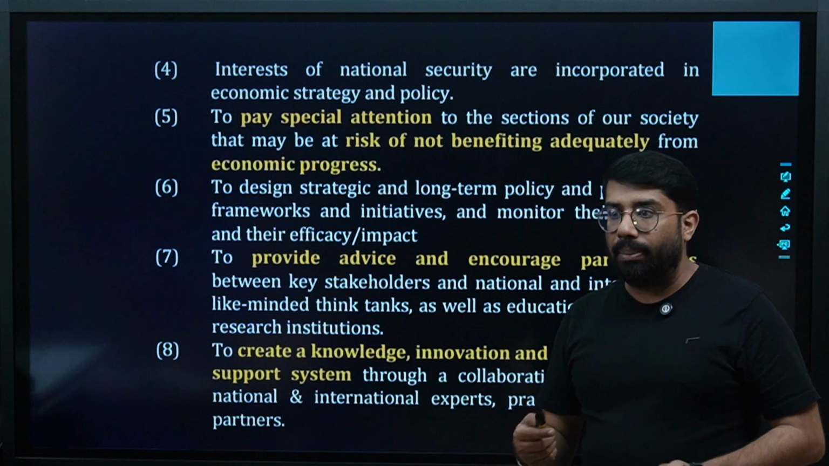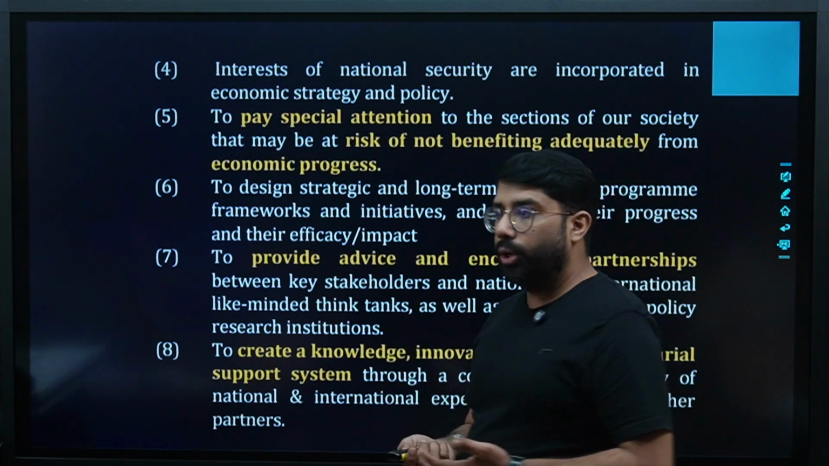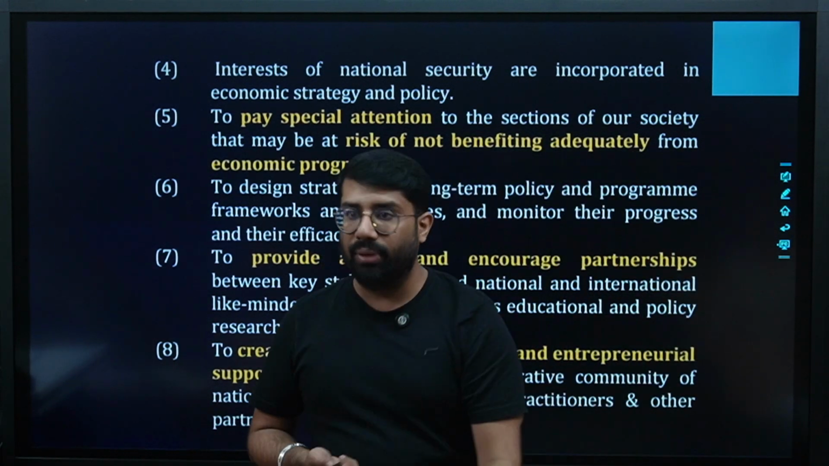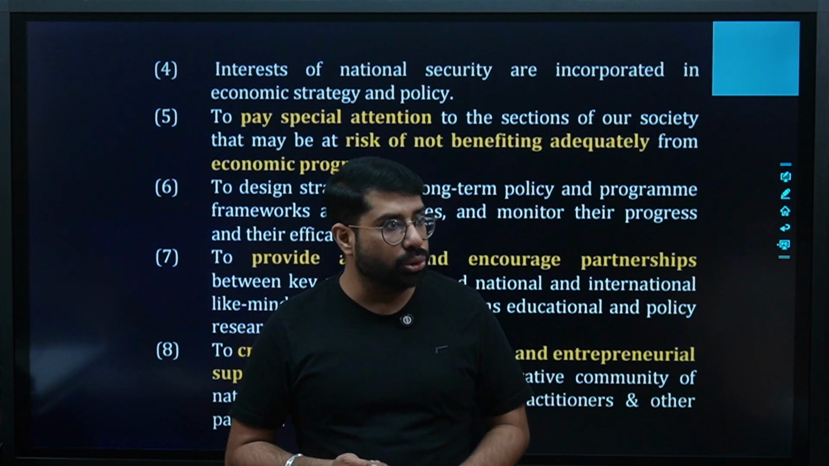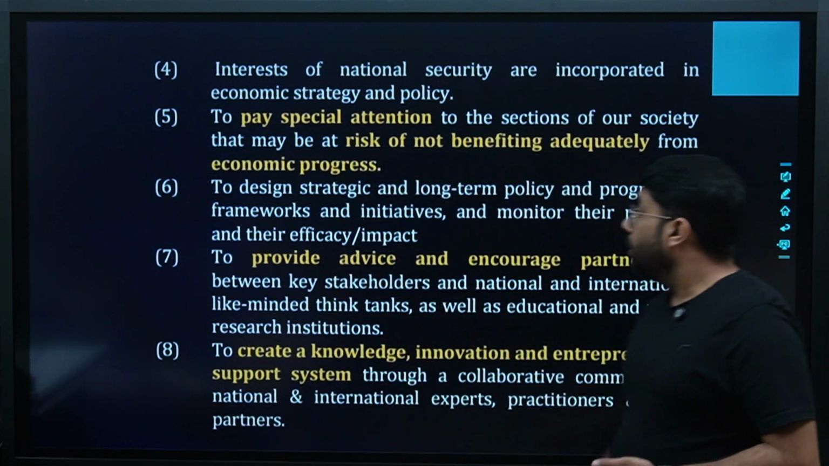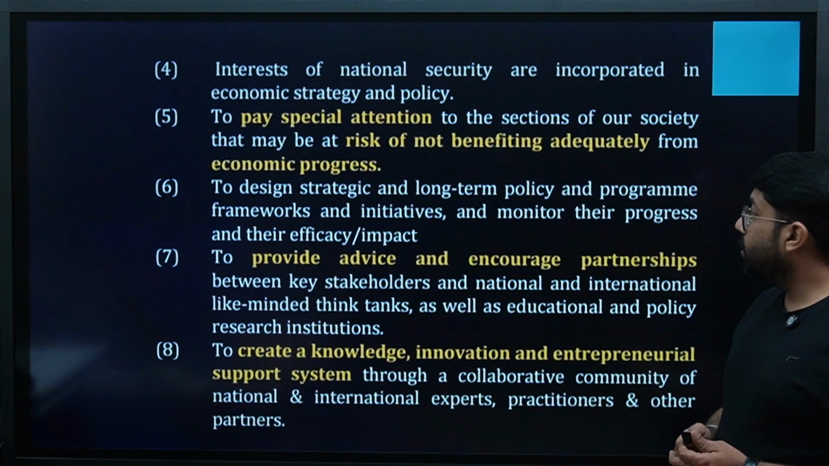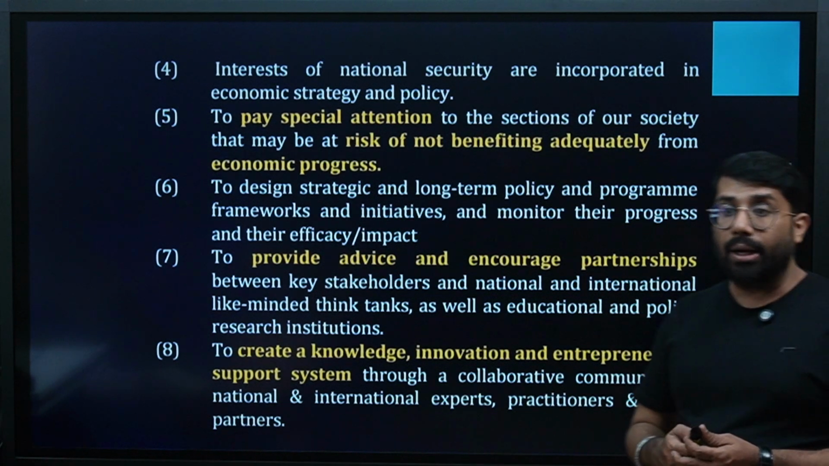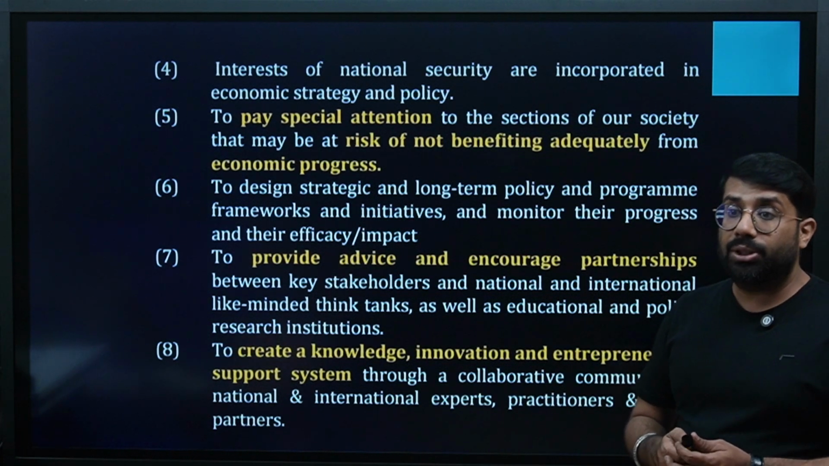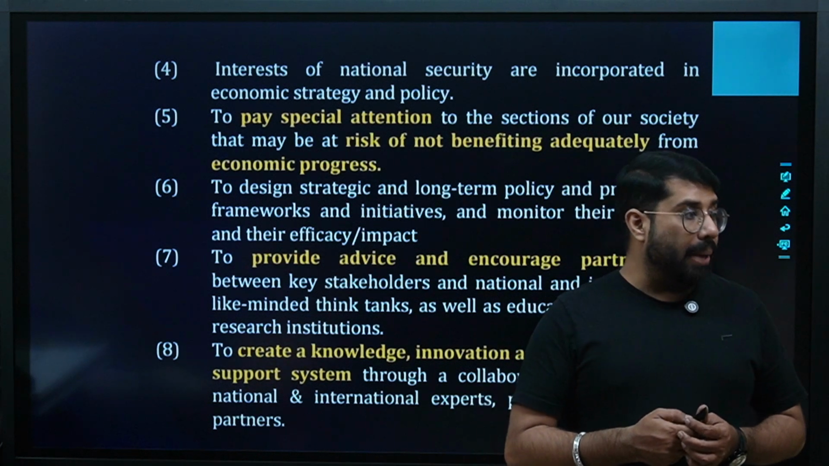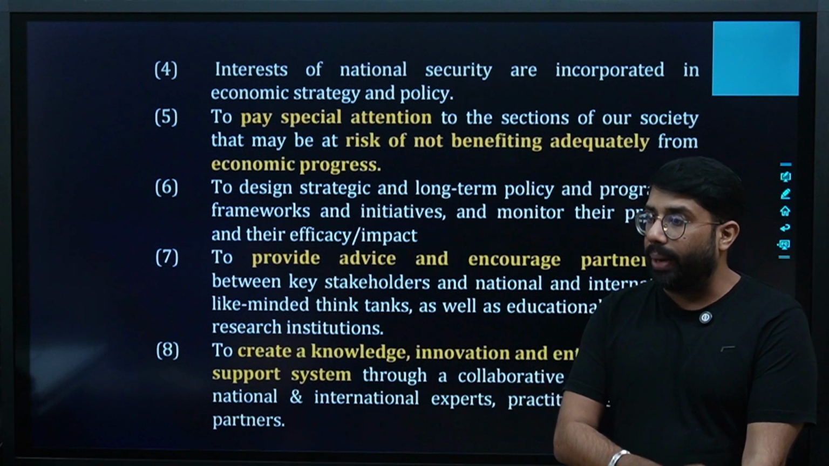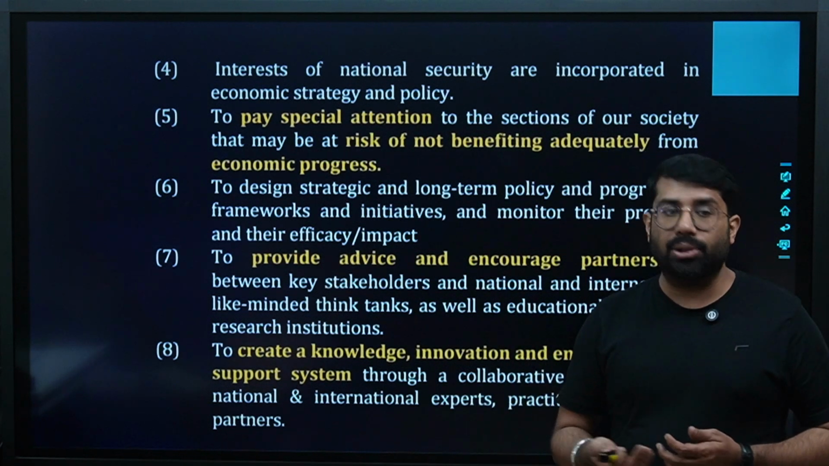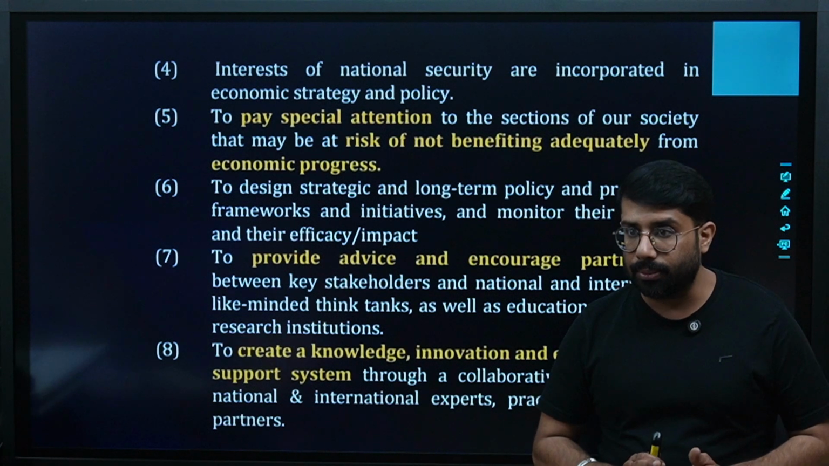So in NITI Aayog's planning, we are focusing on that section of society also which is very least developed. We are developing those sectors also, right? Then, to design strategic and long-term policy and program frameworks and initiatives and monitor their progress and their efficacy and impact. To design the overall development system, and not only to design the plan but to implement the plan, and also, if required, to take corrective actions if there is any deviation in the plans.